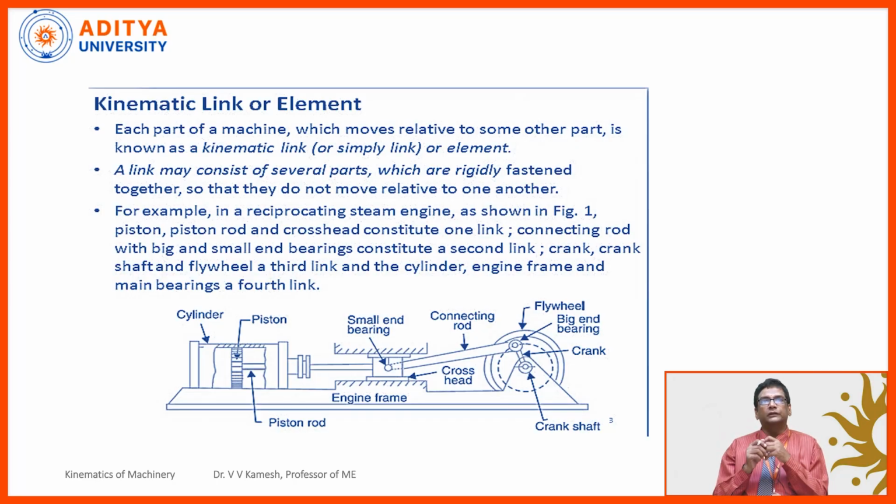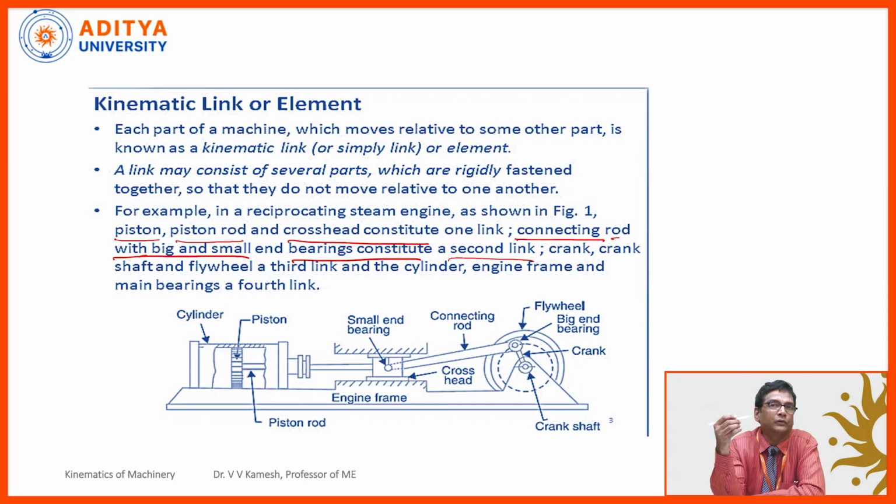Only one direction. Suppose, for example, we take one reciprocating engine. It is an IC engine, internal combustion engine, or a reciprocating steam engine, whatever you take. Here we have some basic components called piston, piston rod and cross head. They constitute one link. We will explain one by one later. Initially you may not understand what the connecting rod, big end, small end and bearings are, what the first link is, what the second link is. One by one, you are going to understand what link number 1 and link number 2 are.